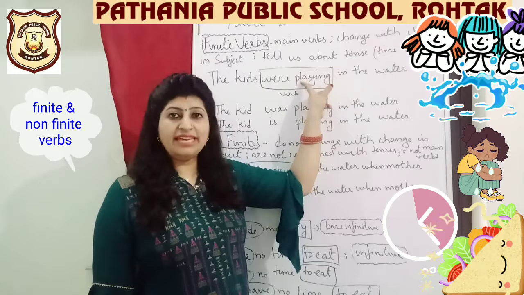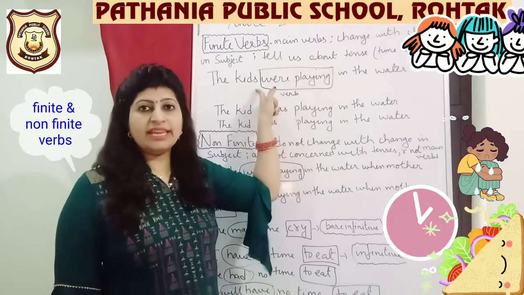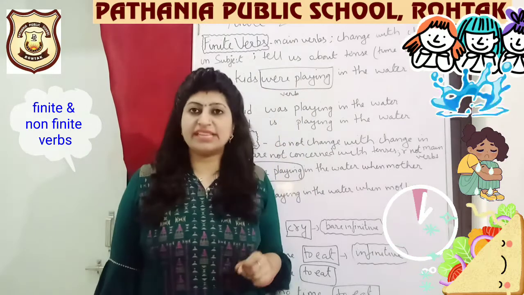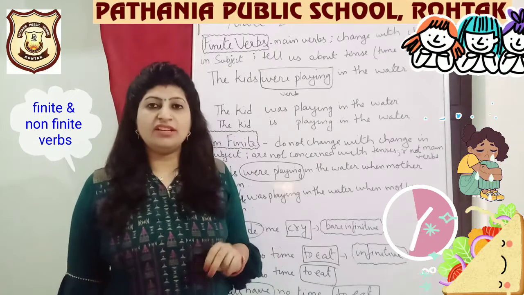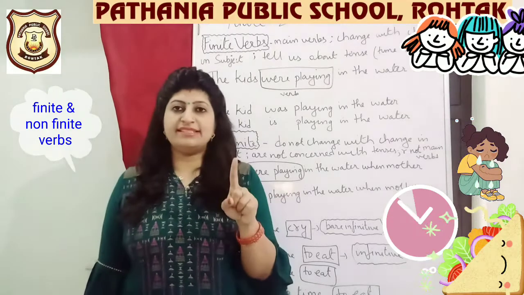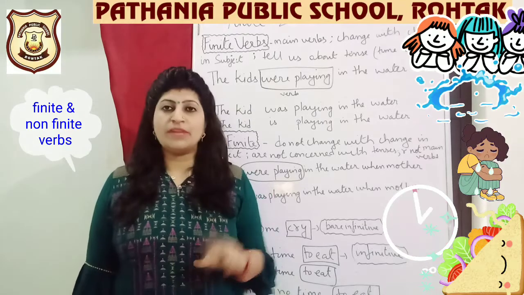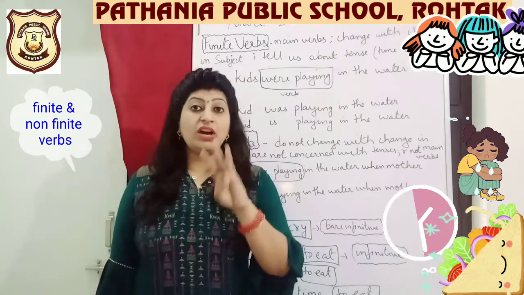Yes, of course, playing is the main verb. So this total is your verb. Were is telling you state of being. Playing is showing you physical action. Both these words are verbs, and together if we consider them as one unit, they are telling us about the tense also. So two criteria are already fulfilled. Come to the third one now.